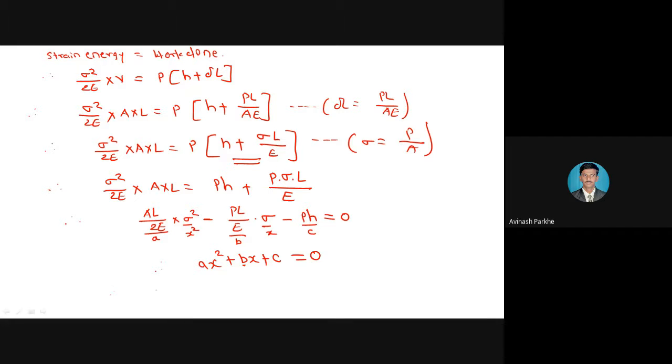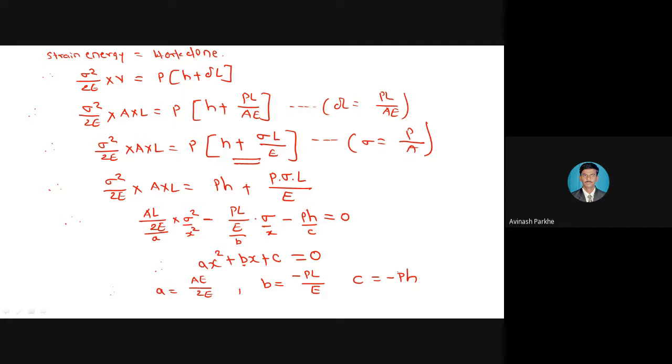So I can write the values, that is A is equal to AL upon 2E. B is equal to minus PL upon AE. Minus sign is also there. Then C is equal to minus pH. A is positive, B is negative, and C is again negative. So what I have done, I have written the equation, that is strain energy is equal to work done. Okay. Then in that particular equation, the delta L is replaced in the form of PL upon AE.